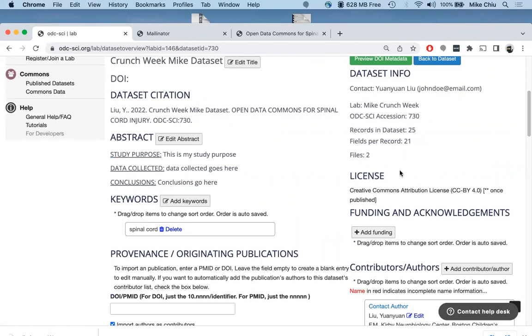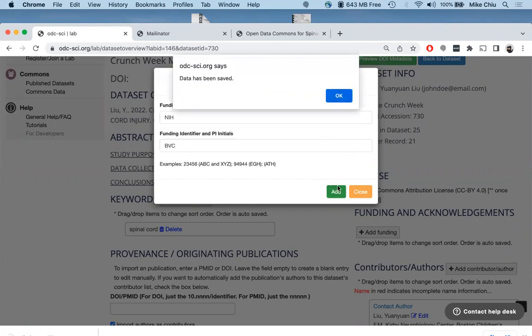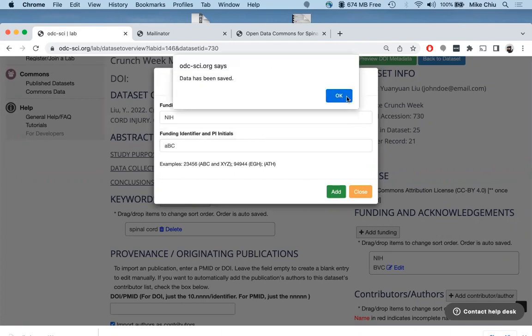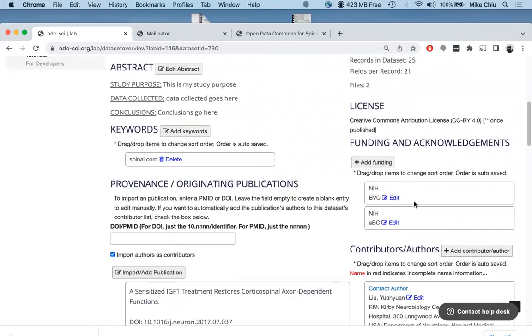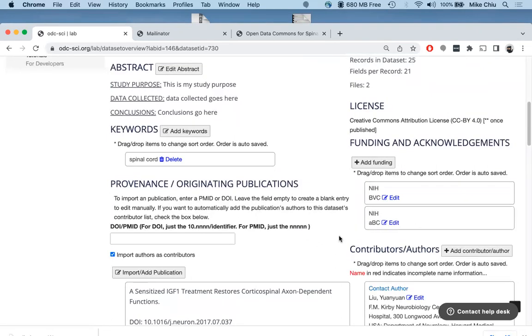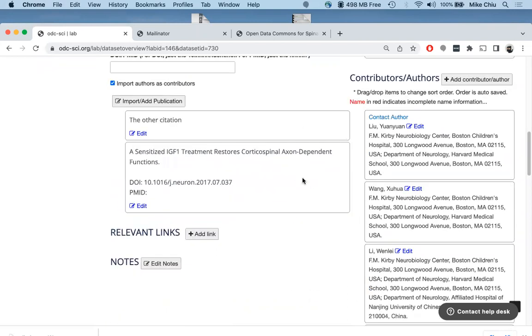This is about your data set. And so add some funding information. NIH, ABCD, or BBC, whatever. You could do another NIH, ABC. And so whenever you see two boxes like this, you can click and drag to change the sort order. Just like this one. Change the order like that.